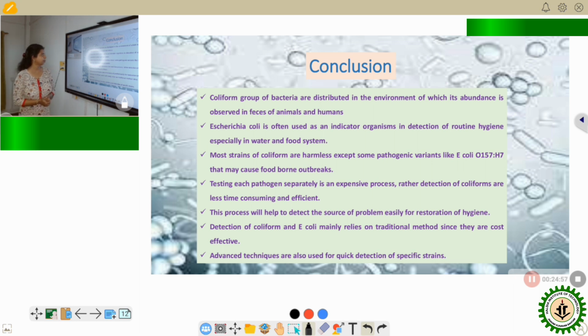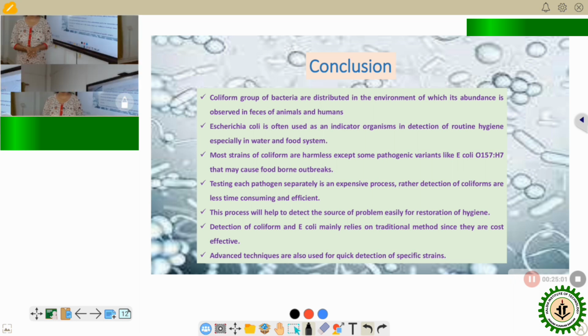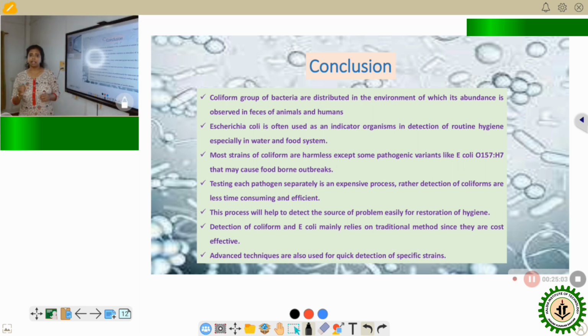So as we have seen, most E. coli are harmless, but there are some pathogenic strains like E. coli O157:H7 which may cause foodborne illness. This detection is mostly done by traditional methods and biochemical tests, that means microbial tests and biochemical tests, but advanced techniques are also there for detection in very little time.